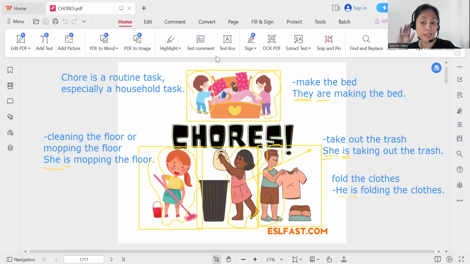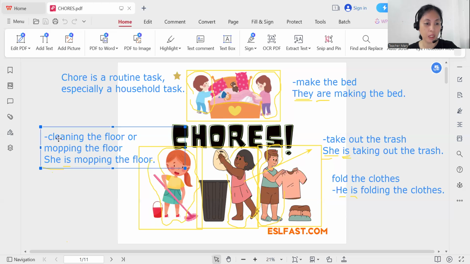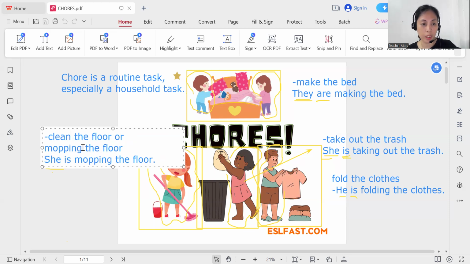Number one, it's make the bed. Very good. Two, clean the floor or mop the floor. Let us use the root word. Clean the floor or mop the floor.